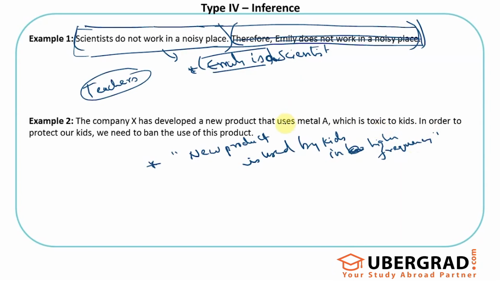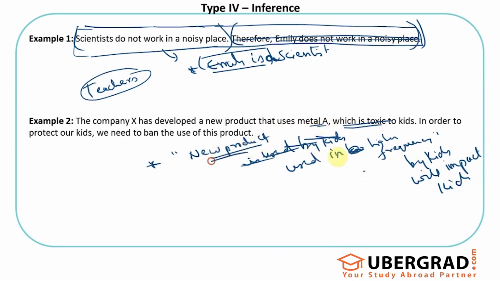This maybe still not. A new product used in higher frequency by kids will impact kids, because the author is saying that it is toxic to kids. That's why if the new product is used by kids a lot, it will impact kids in a negative way, which is a correct inference that I can make. So there is a slight difference between inference and assumption.